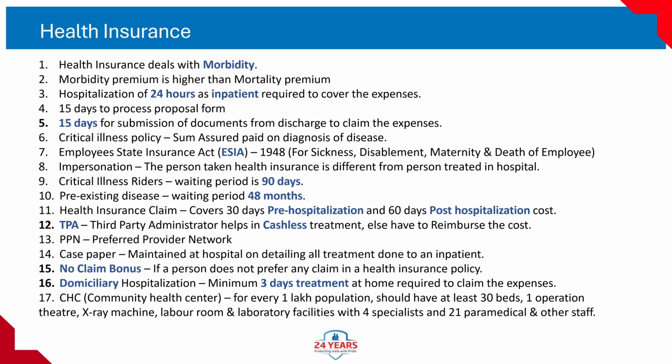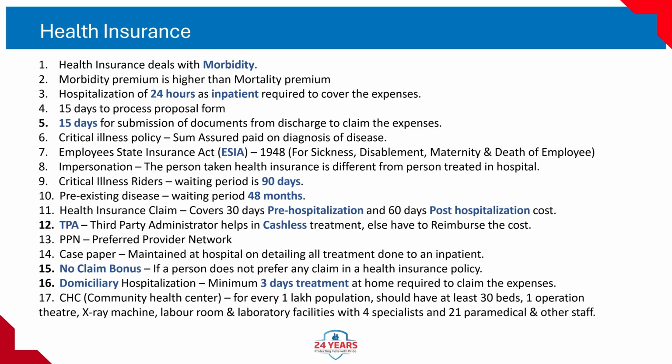6. Critical illness policy. Sum assured paid on diagnosis of disease. 7. Employees State Insurance Act (ESIA) 1948 for sickness, disablement, maternity and death of employee. 8. Impersonation. The person who took health insurance is different from the person treated in hospital. 9. Critical illness riders. Waiting period is 90 days. 10. Pre-existing disease. Waiting period 48 months.